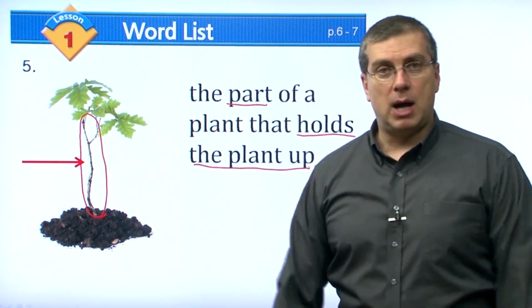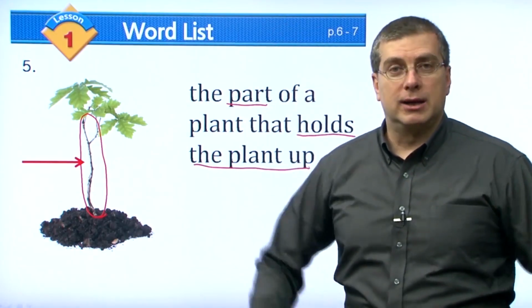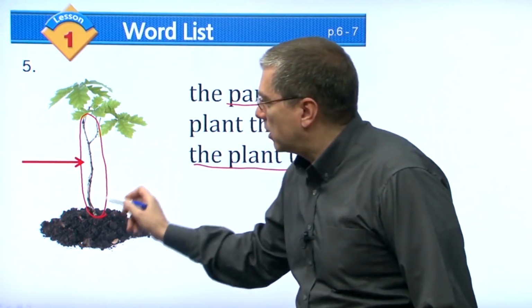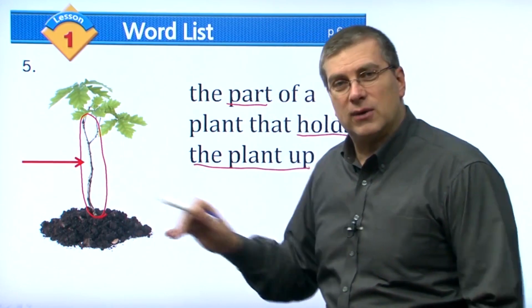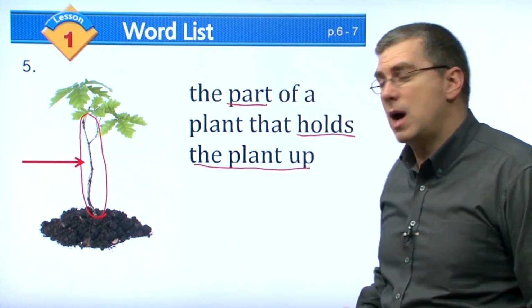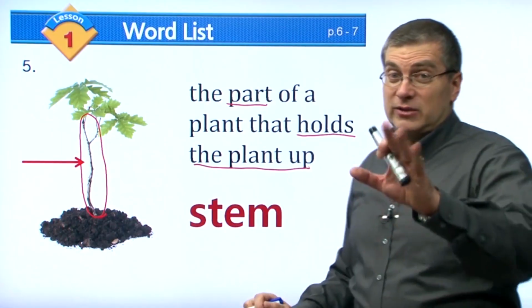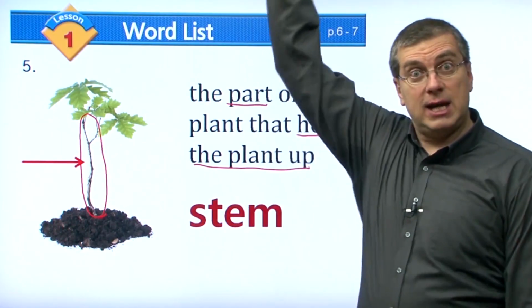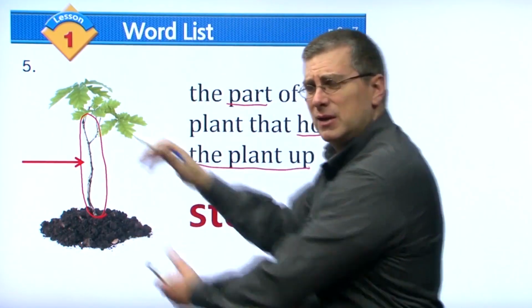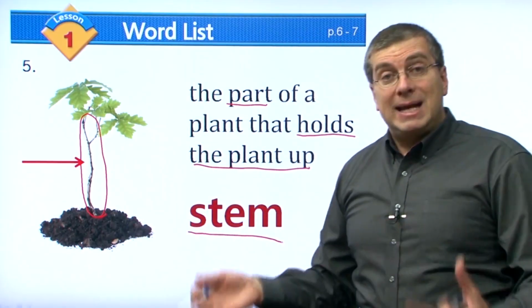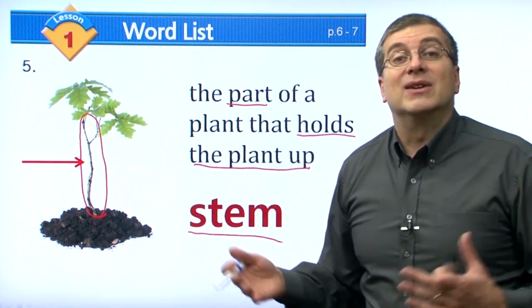It's kind of like my body, right? The trunk of my body holds my body up, right? But this part, we don't usually say trunk for a small plant. We can say what? Stem. Yes, we can say trunk for a tree, but this is a small plant. We say stem. Many plants, all plants, have a stem.